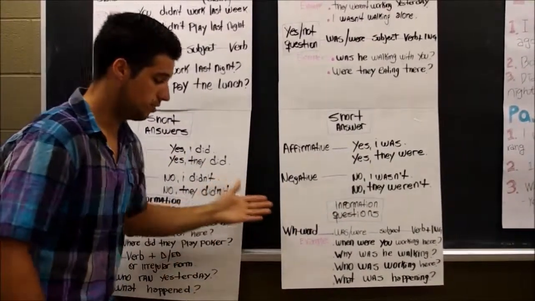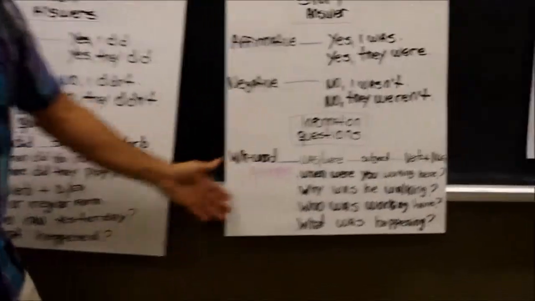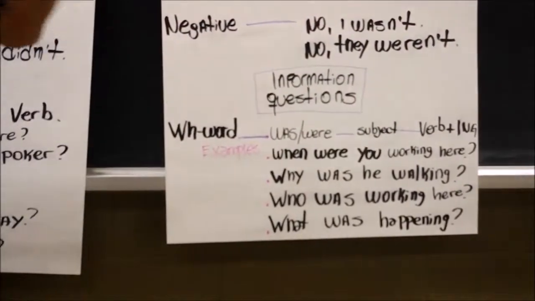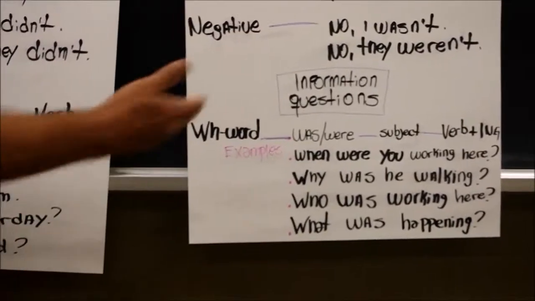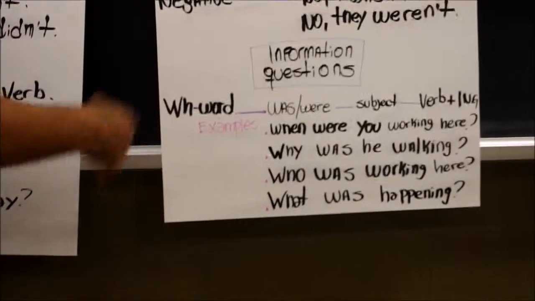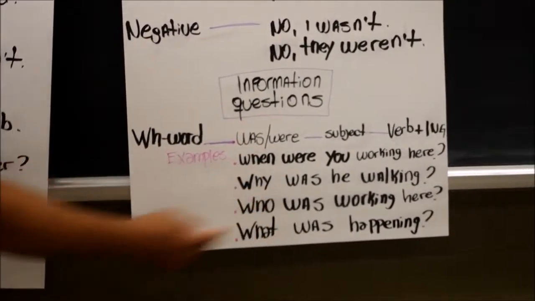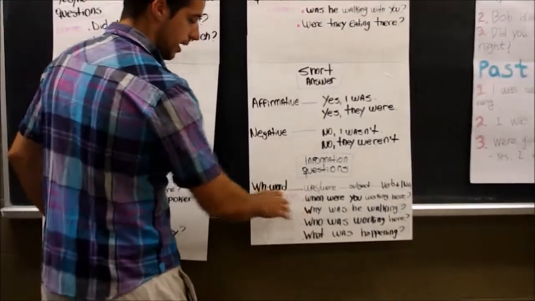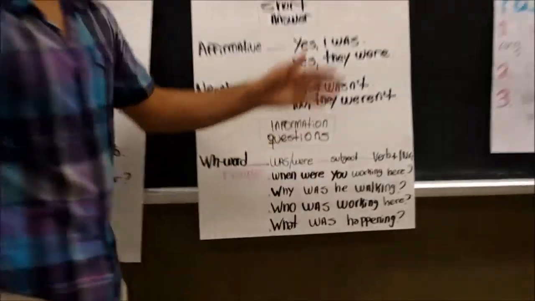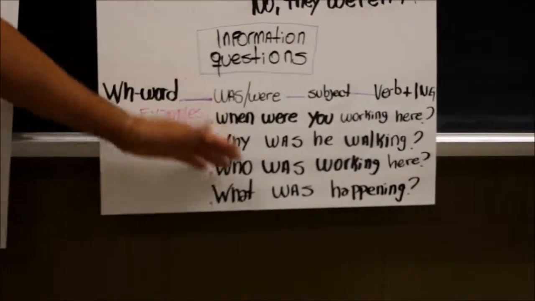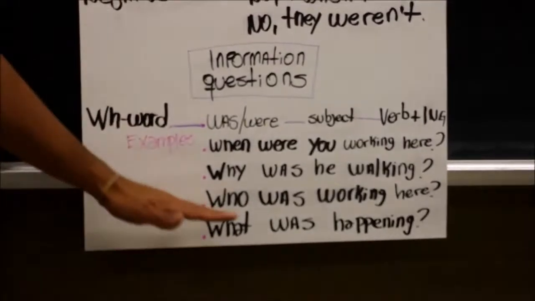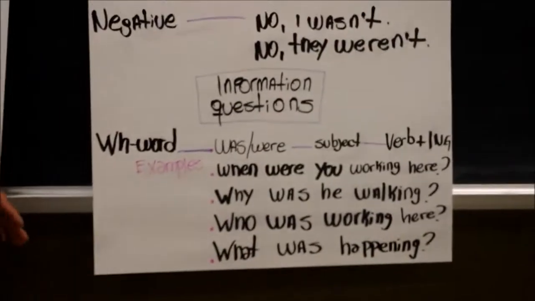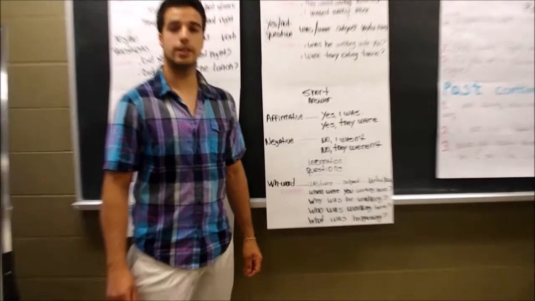Information question is the WH word, then was or were, the subject, and verb plus ing. For example, the WH word can be when, why, who, what. Here I have a couple of examples, like when were you working here, or why was he working, who was working here, or what was happening.